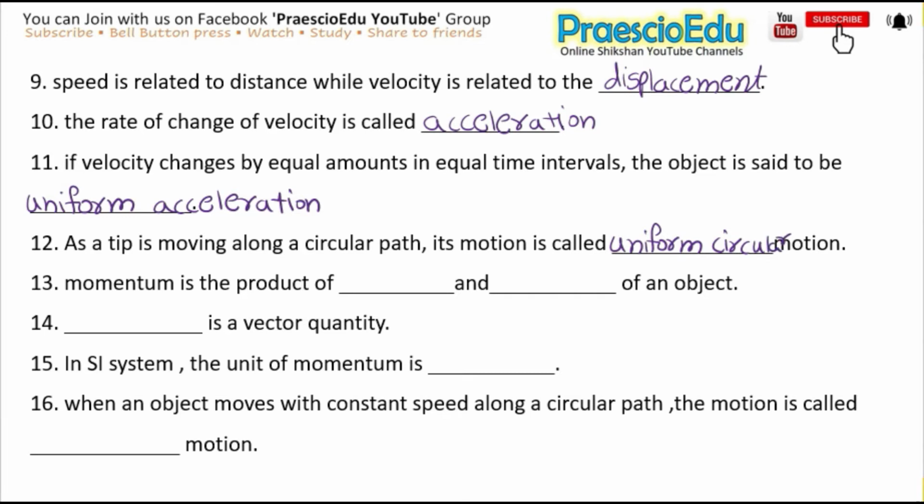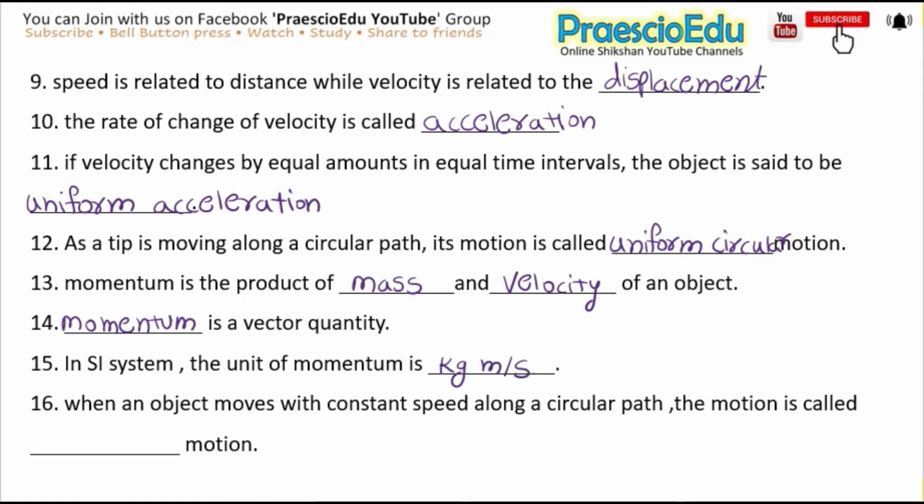motion. Okay, next is, momentum is the product of dash and dash of an object, and the answer is mass and velocity. Okay, next is, dash is a vector quantity, and the answer is momentum. Next is, in SI system the unit of momentum is dash, and the answer is kg meter per second.